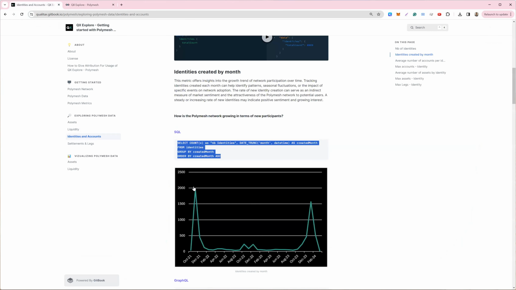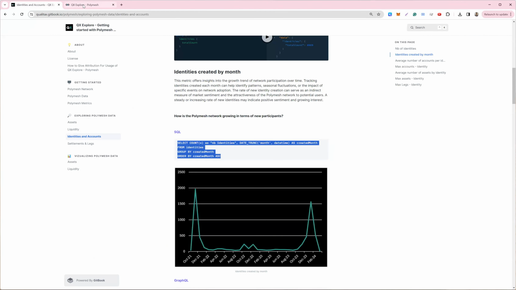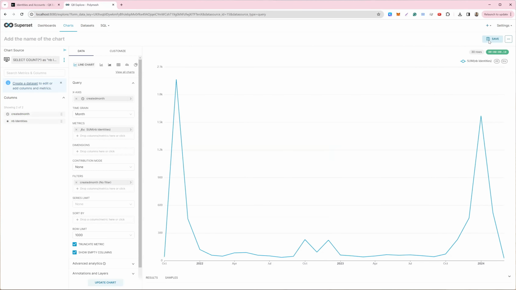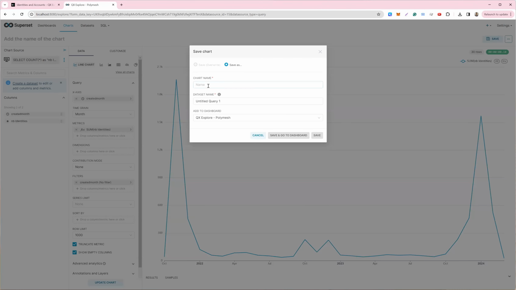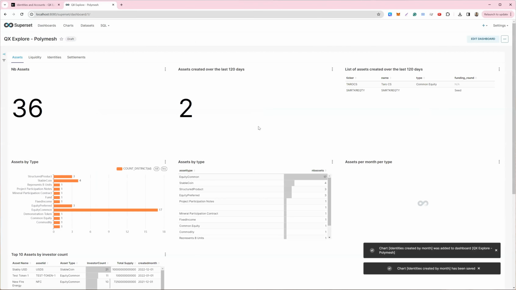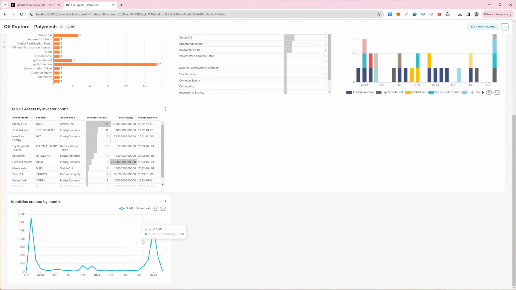We had initially run this on our side in Excel when we first started, just to have a quick view, so you can check and compare to see if you have the right output. So this seems to be correct. And then we save, or just for simplicity, copy paste this here. Save and go to dashboard. So this has now been added to our dashboard.